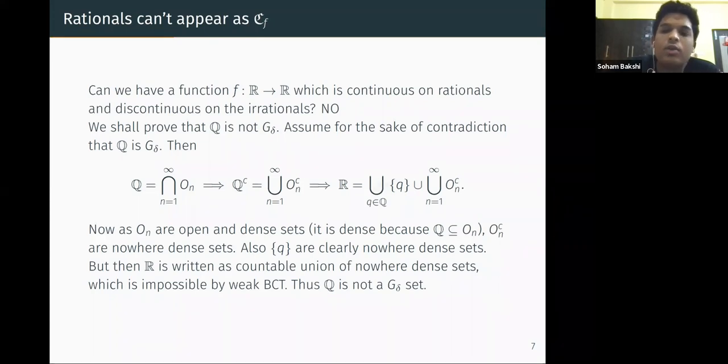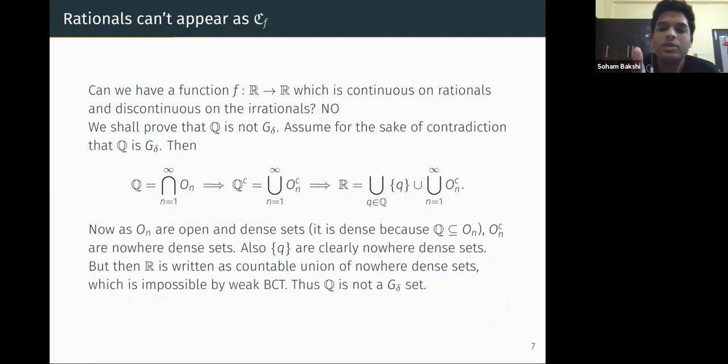That O_n are open is known, and why are O_n dense? Because O_n contains all the rationals, and rationals are dense. So O_n are dense. And thus O_n complements are nowhere dense sets and closed. And also the singletons of Q are nowhere dense sets, and singletons are always nowhere dense in R.